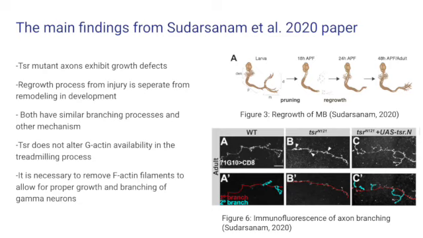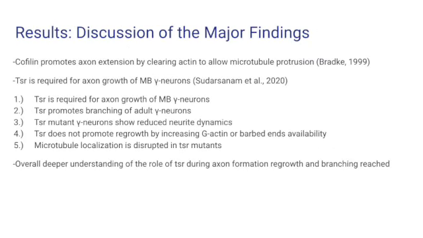Here we learn that TSR is crucial for growth and branching during developmental remodeling of gamma neurons. The paper hypothesizes that instead of TSR's primary role being to assist G-actin availability, its primary role is in clearing away the F-actin to allow protrusion of the microtubule cytoskeleton, suggesting further studies look into this. Thank you, Isabelle, for highlighting that this paper developed an agreement of Bracke's study in 1999 by hypothesizing that Cofilin promotes axon extension by clearing actin to allow microtubules protrusion.